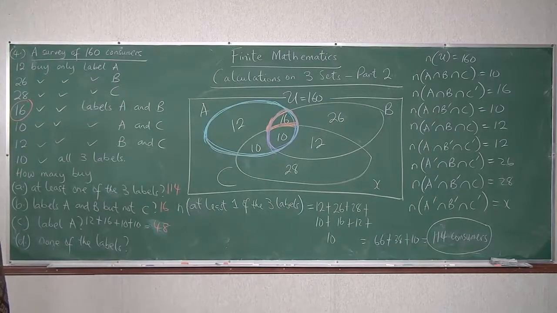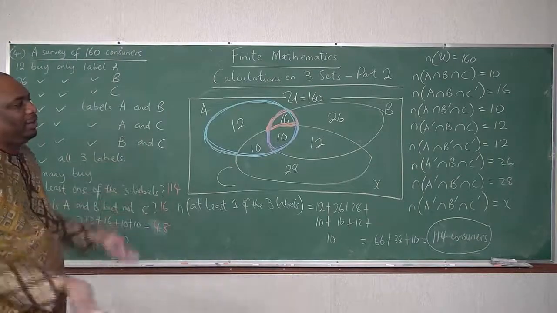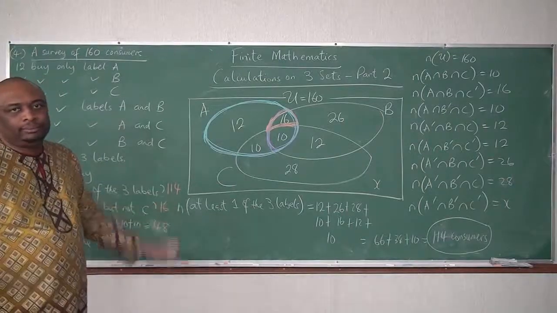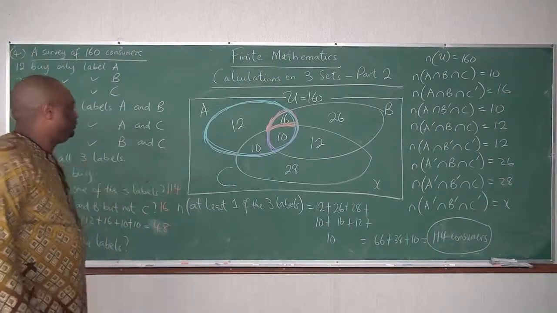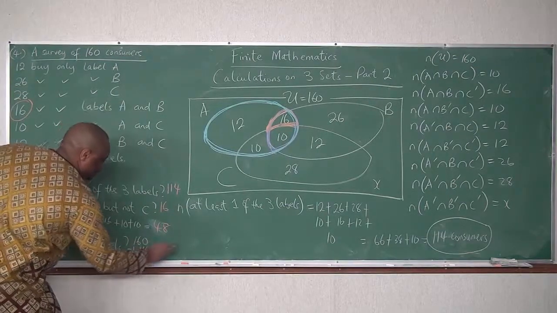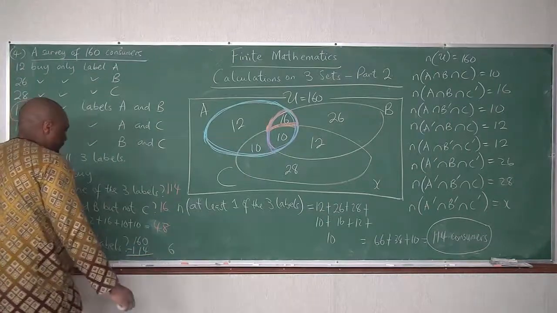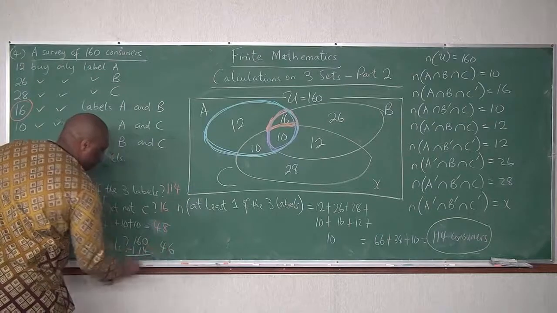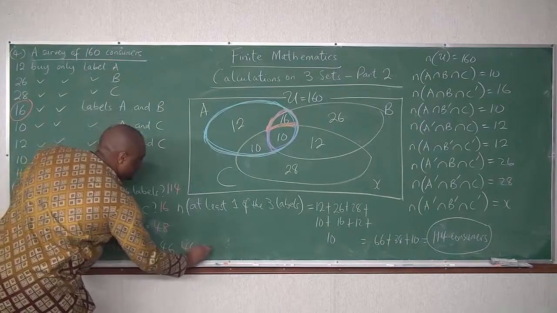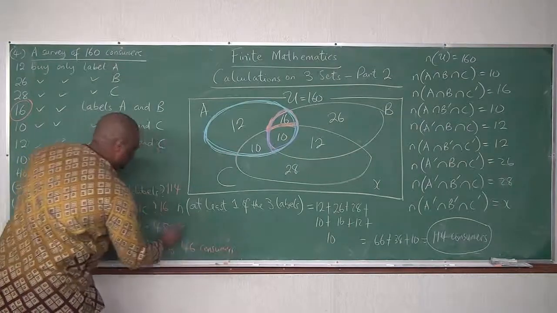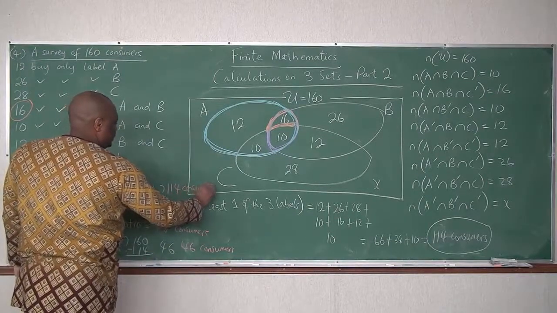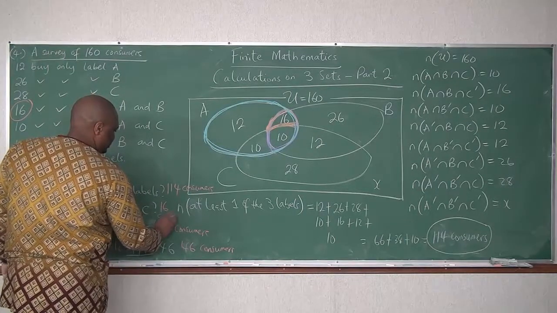Then the next one, none of the labels, X. What's the easiest way to find out? 160 minus 114. That's the easiest way to find out. 10 minus 4 is 6. 5 minus 1 is 4. So 46 consumers. Please make sure you are putting consumers.